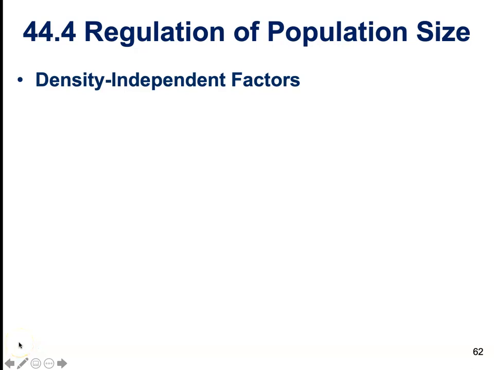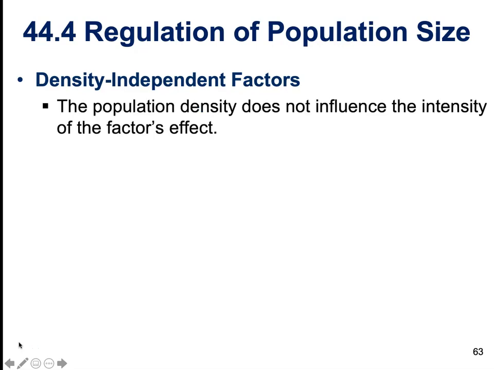Ecologists recognize that both biotic and abiotic conditions play an important role in regulating population size in natural environments. So we have things like density-independent factors. These are factors where the population density does not influence the intensity of the factor's effect. A great example of this would be natural disasters. Natural disasters do not pick and choose.